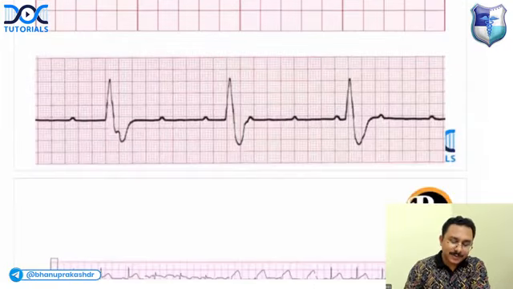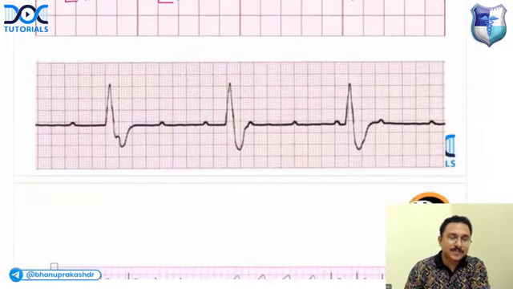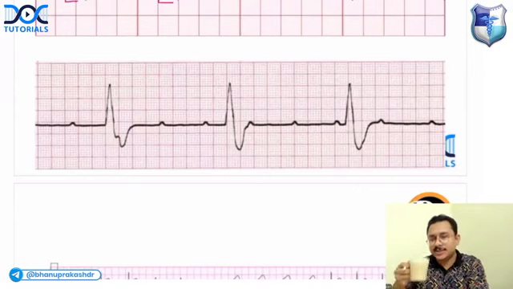Okay, right. And what about the third ECG? Third ECG, please look. Can you tell me what is the diagnosis? Neetu, Ajit, Rupali, Blessy, can you please answer?